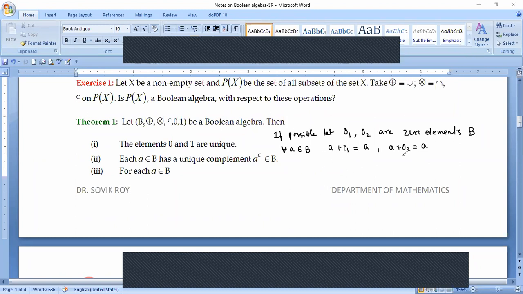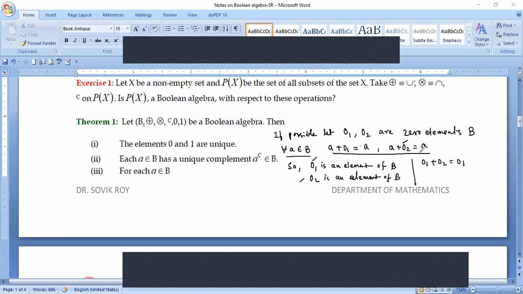Now, since it is true for every A, we can write that 0₁ is an element of capital B, and 0₂ is also an element of capital B. Both of them are elements, so this result is going to hold for 0₁ and 0₂ as well. So from there we can write 0₁ + 0₂ is equal to